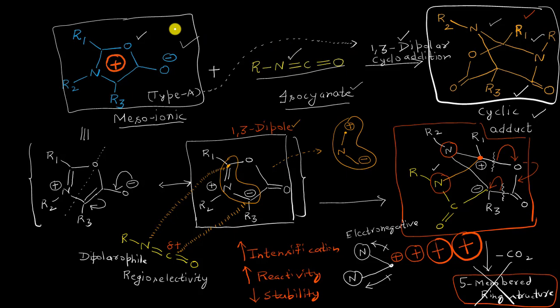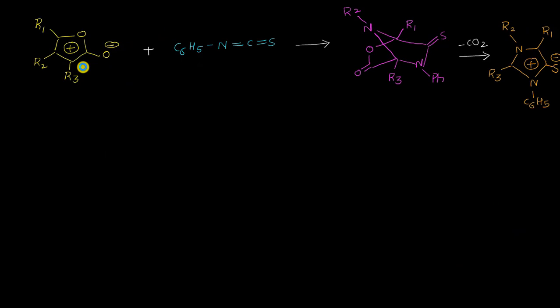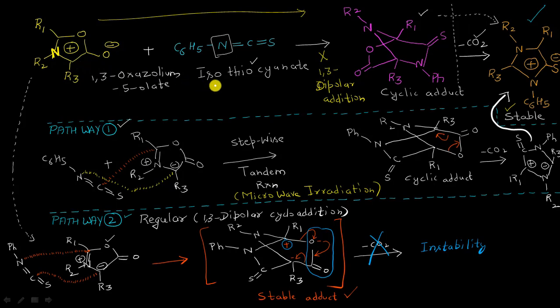And the second reaction here is what? We have that same mesoionic molecule, but this time instead of some isocyanate, we are adding isothiocyanate, okay? And in doing so, if we are carrying out the reaction in microwave conditions, these are actually the reaction conditions. We will be providing microwave irradiation to this reactant and this reactant here, okay? So in that case, two pathways will be occurring simultaneously. This is the first pathway and this is the second pathway here, right?